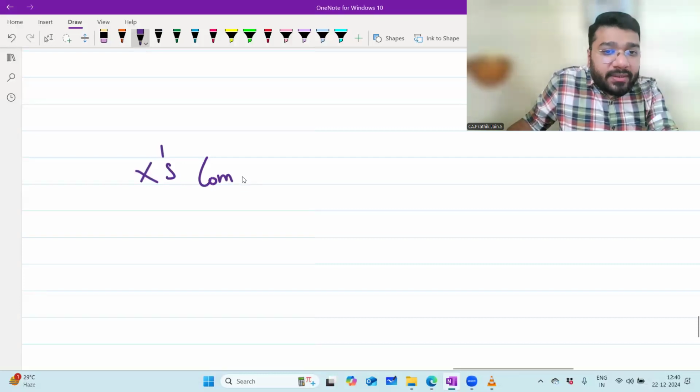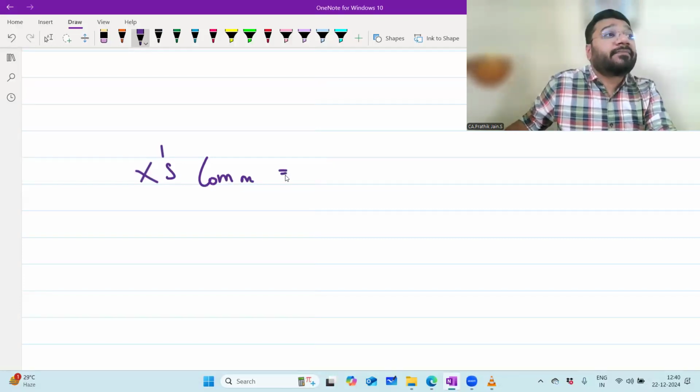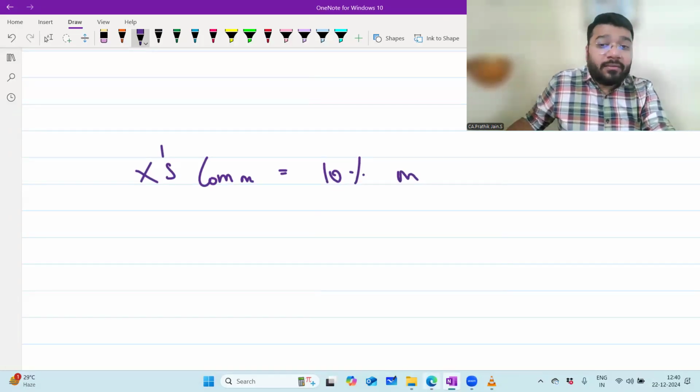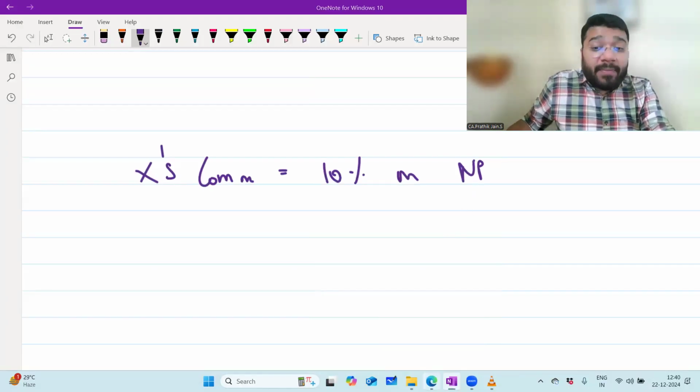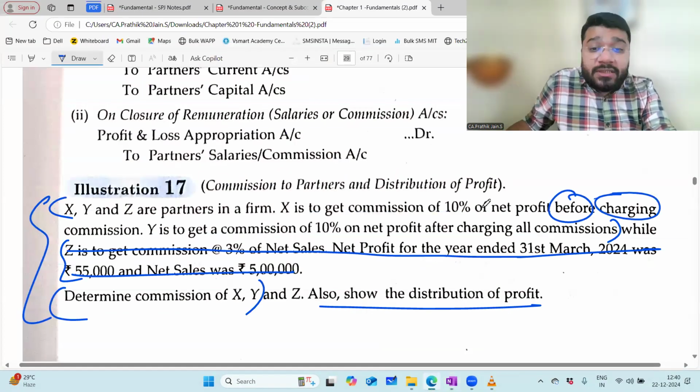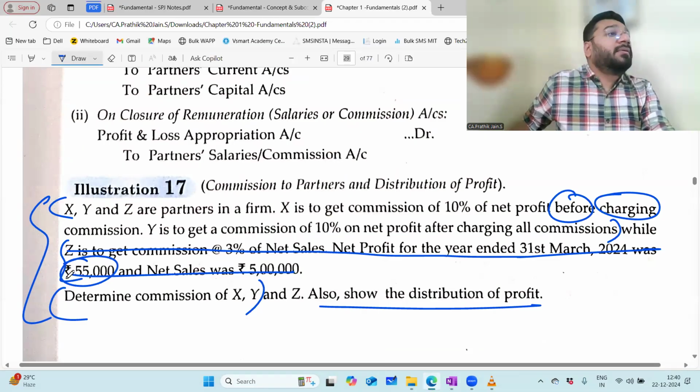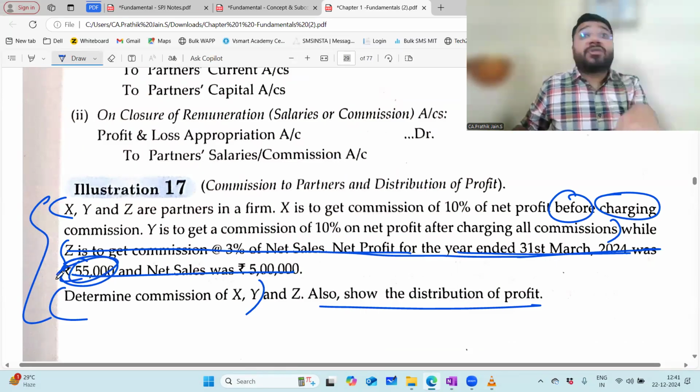X's commission is equal to how much? What is X's commission percentage? 10%. 10% on what? Net profit. Which net profit? The net profit before charging commission. Means from whatever the net profit is coming from the P&L, please do not deduct the commission. Net profit for the year is how much? 55,000.